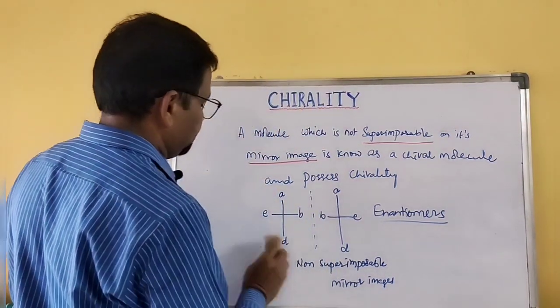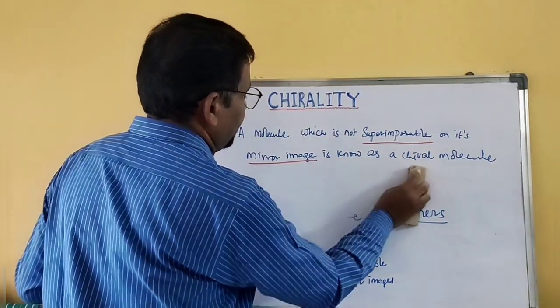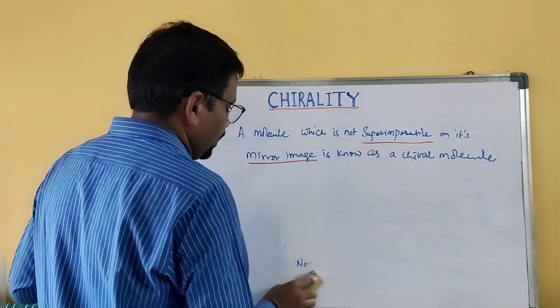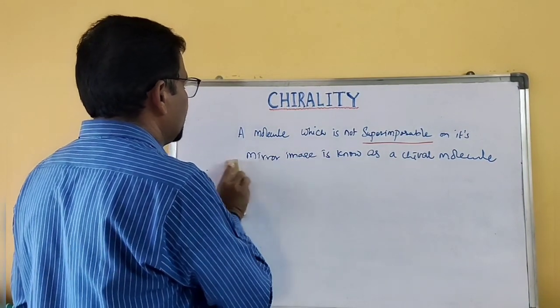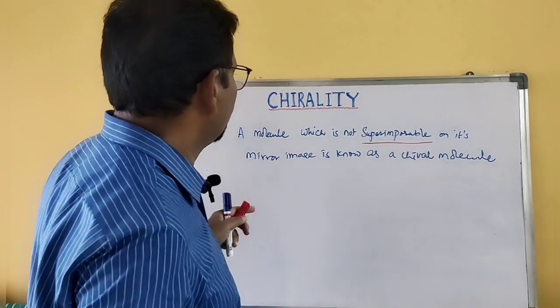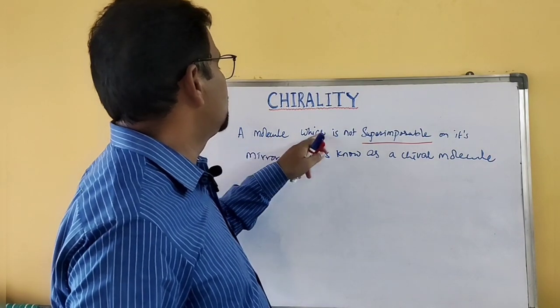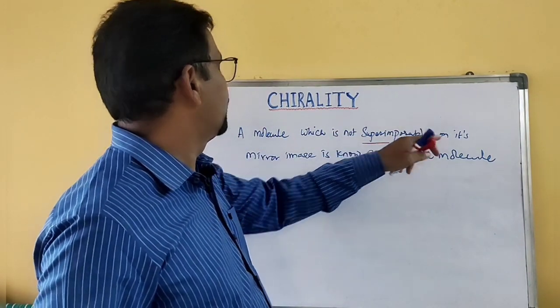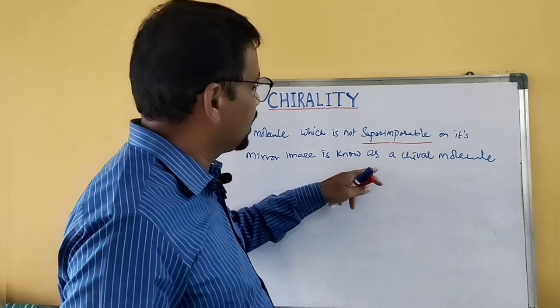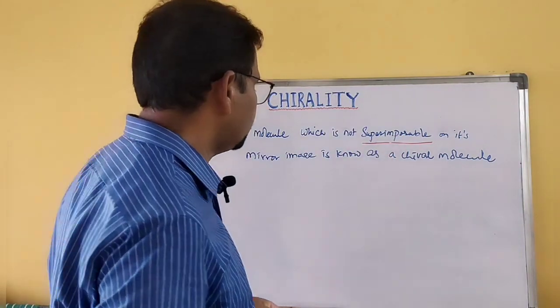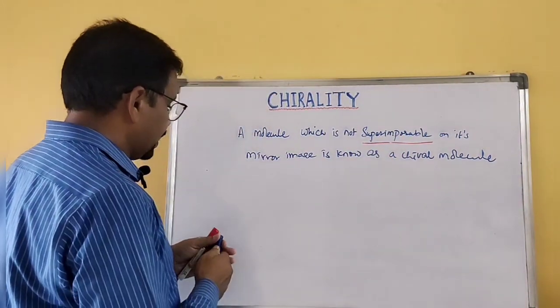So I'll give you the definition for chirality also. First you need to understand what is a chiral molecule. A molecule which is not superimposable on its mirror image is known as a chiral molecule. So what is chirality?